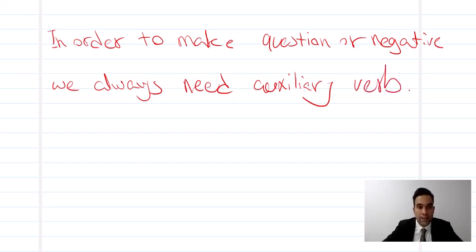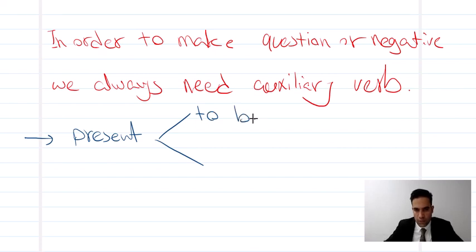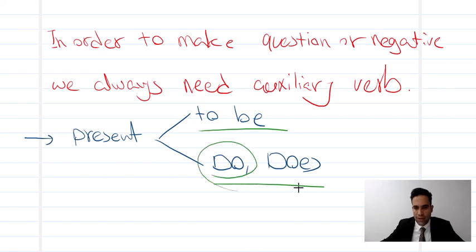We always need an auxiliary verb. So as I said, for present time, we have to be, or we have do and does, you see? So we have to be or do and does.